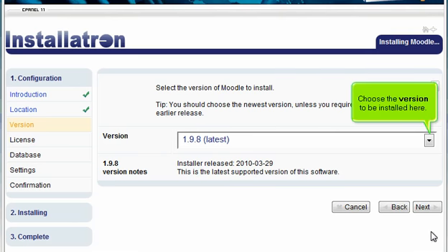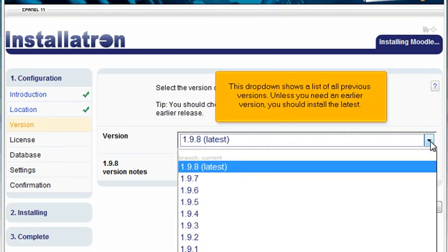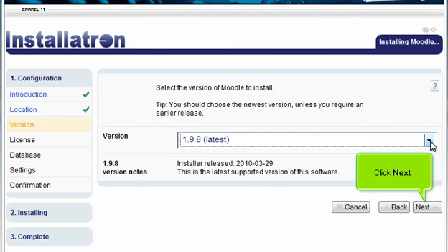Choose the version to be installed here. This drop-down shows a list of all previous versions. Unless you need an earlier version, you should install the latest. Click Next.